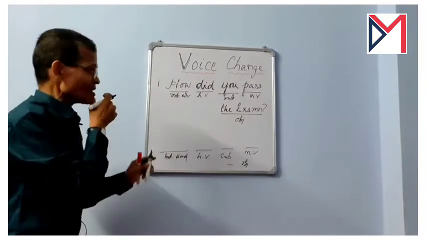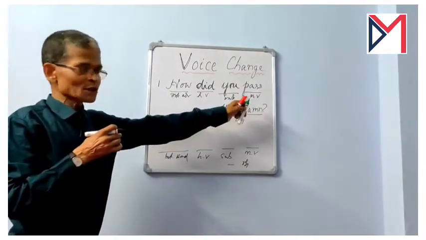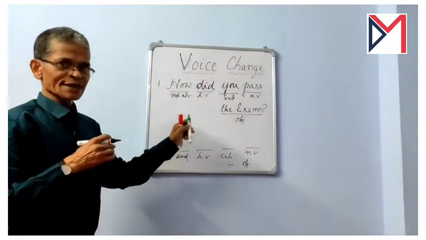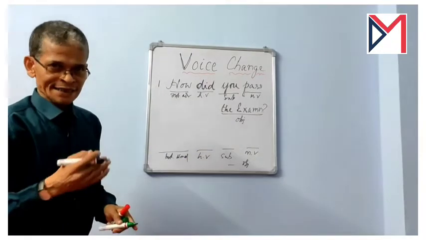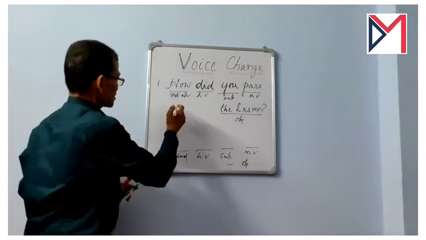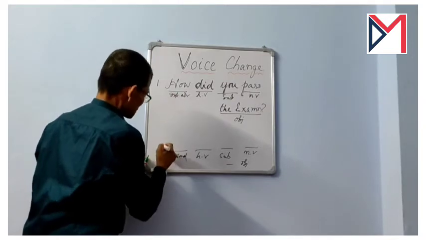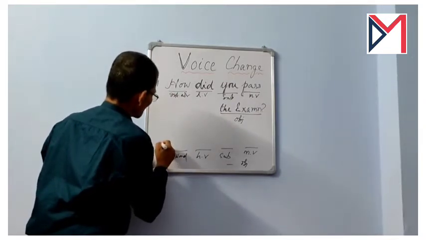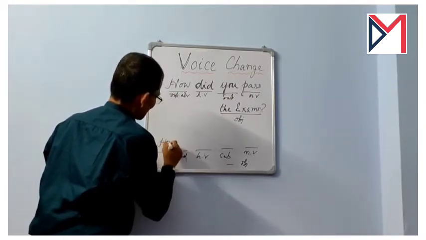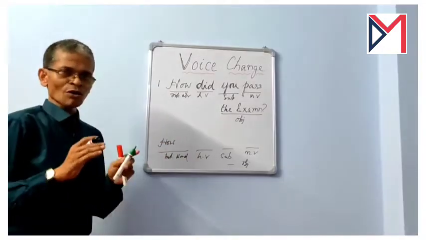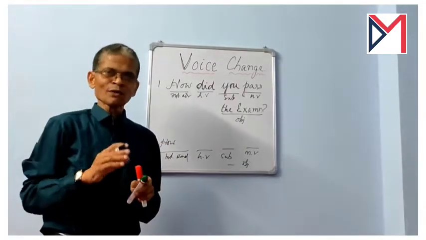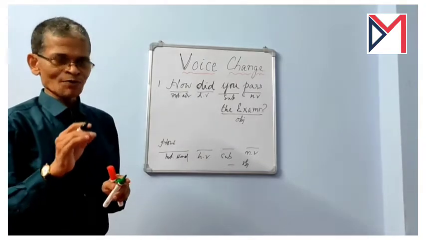This is the order of words in this question, and we have to follow the same order of words while changing it into passive. The interrogative word, how, must be written in the beginning, because all the interrogative words in questions are to be used first.